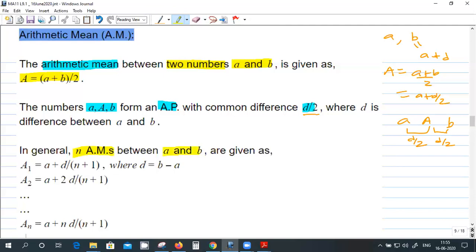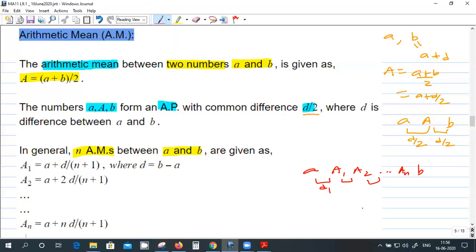So A and B are there. I'm introducing n arithmetic means A1, A2, and so on up to AN. Each difference should be the same, so that this whole thing forms an arithmetic progression. Suppose this difference is D1.